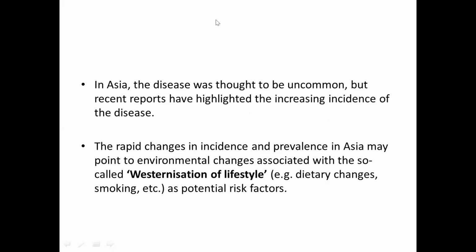So as we are living in Asia, we will see the scenario in Asia. In Asia, the disease was thought to be uncommon, but recent reports have highlighted the increasing incidence of this disease. That means previously this inflammatory bowel disease was uncommon in Asian countries.